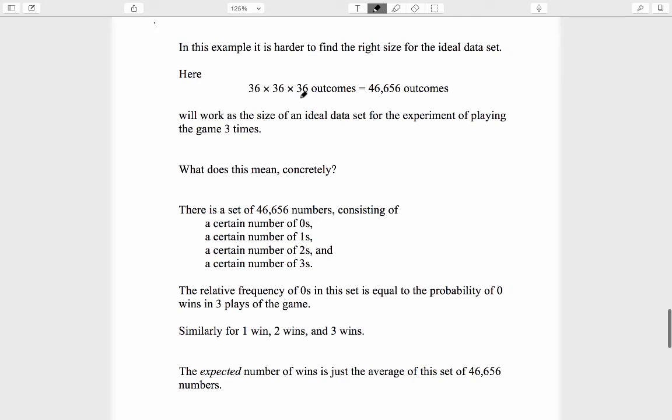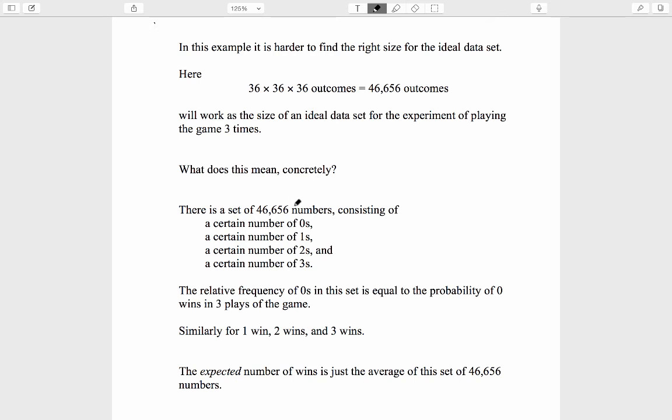If you look at the probabilities that we were just computing, they involved something over 36 to a power times something over 36 to a power, and those powers added up to 3. So you'll get a big denominator with 36 times 36 times 36 in it. If you take a fraction where this is the denominator, and multiply it by this number, the result will be a whole number. Let's look at what this means concretely.